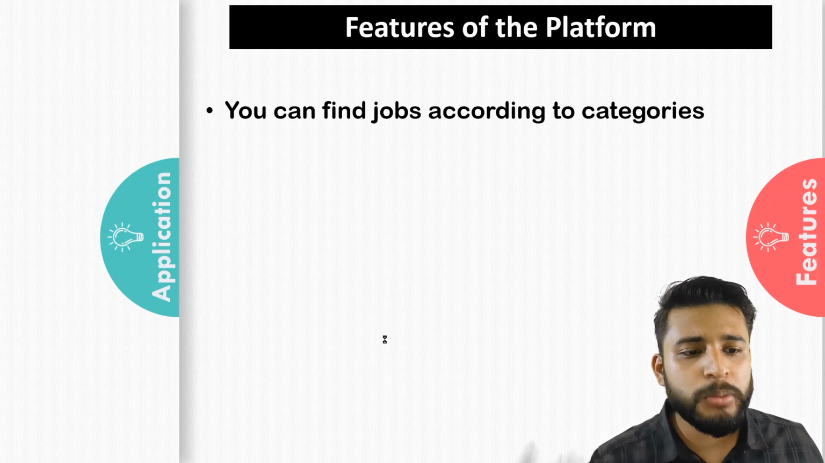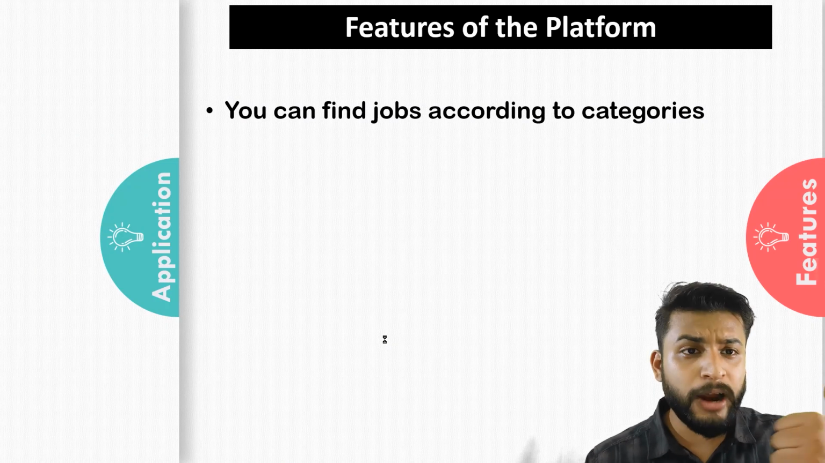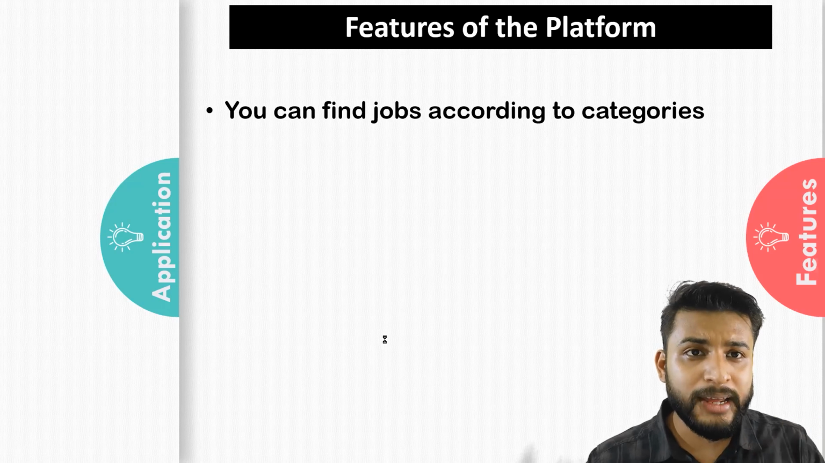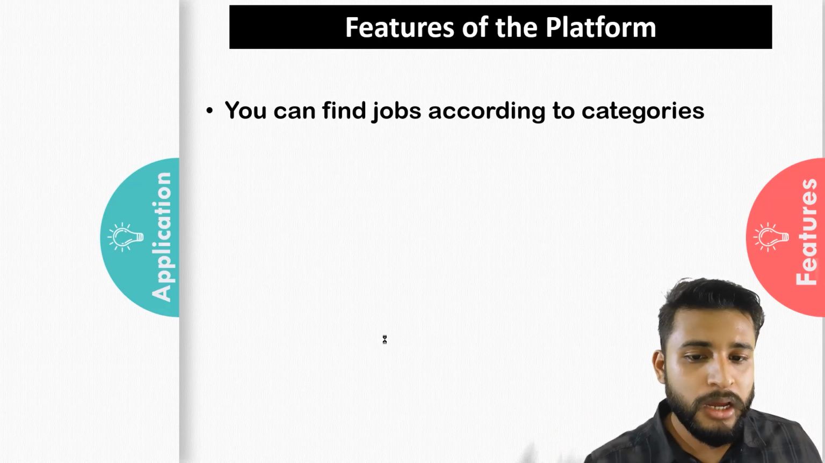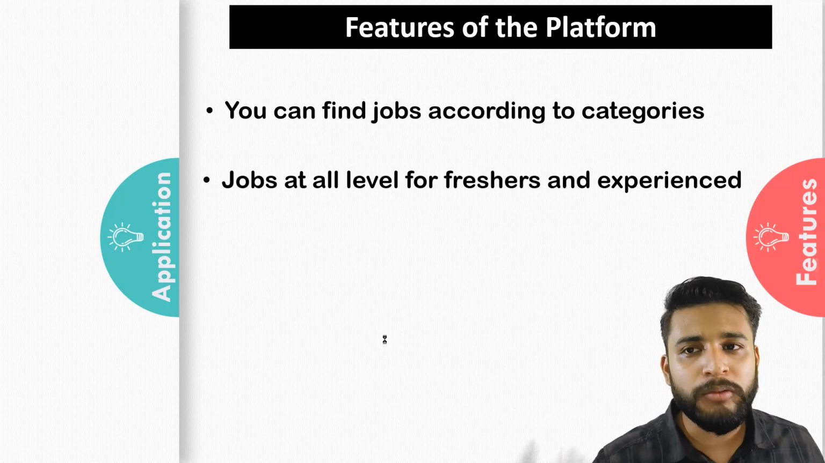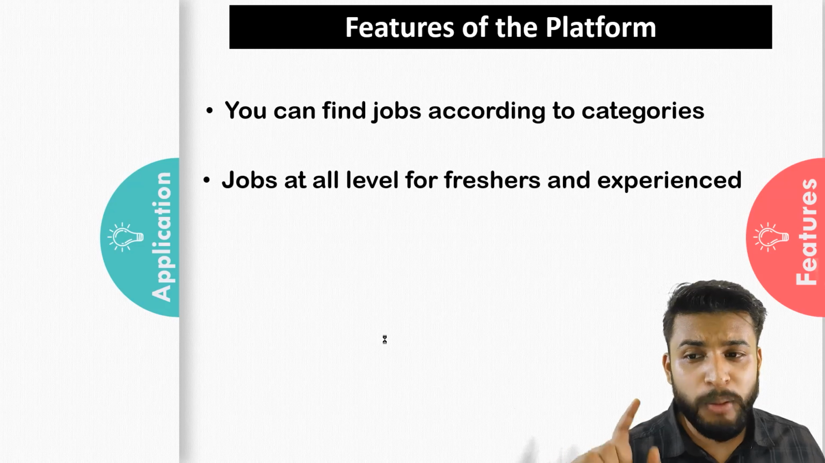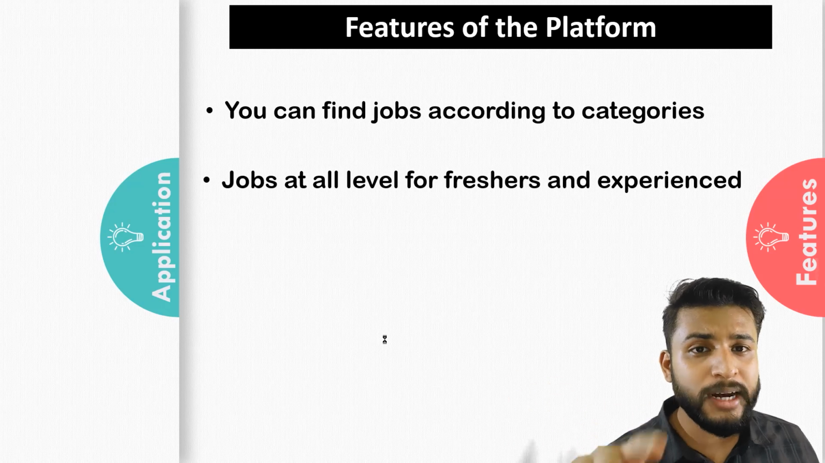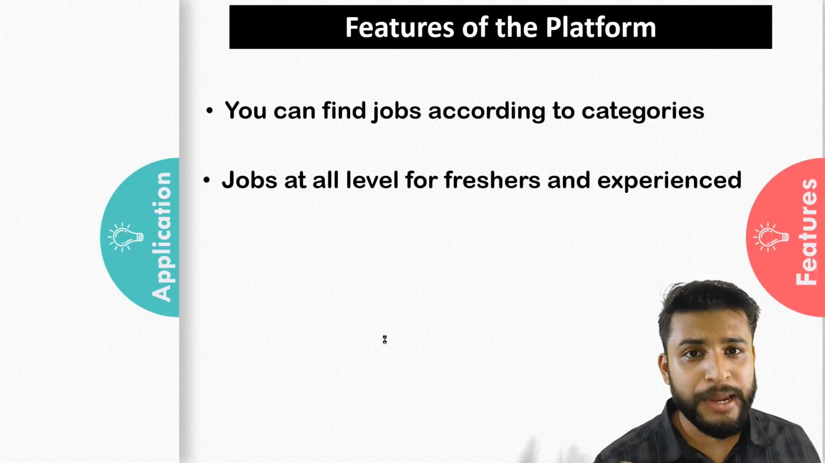You can find jobs according to the categories, like you can find jobs related to cooking, related to drawing, related to engineering, related to non-tech. Everything is defined in a category, so you can see every job category wise and you can find the jobs easily as per your category priorities. So the next thing is jobs at all the levels, fresher to experience. In this platform you will get all the jobs from the fresher level to the experience level. Suppose you are a fresher, then also you will get a job, and for experience, then also there is a job. So you will find many jobs on this portal.